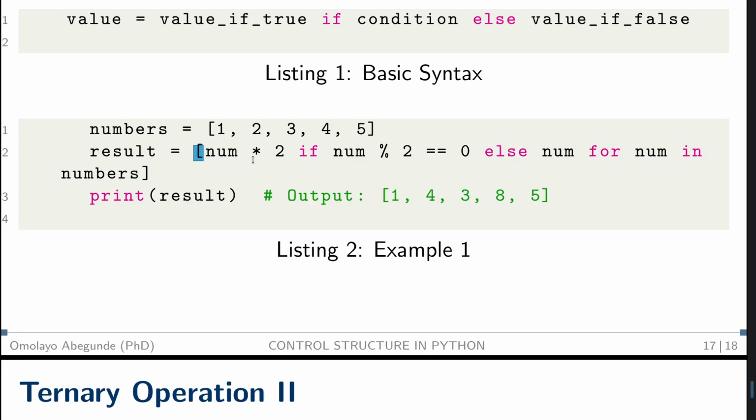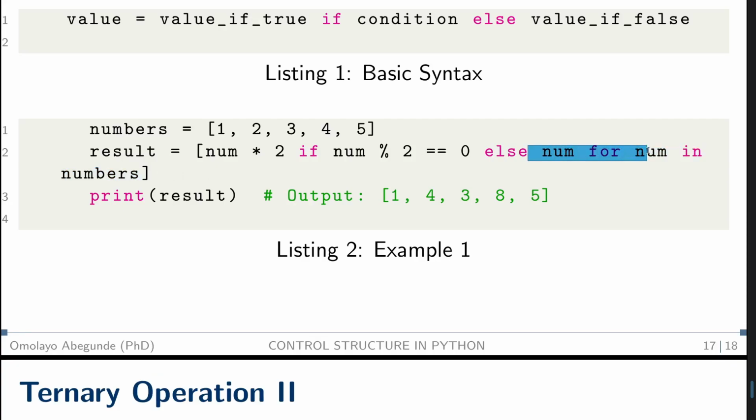But remember one thing: Python code first checks what is inside. We first loop it, for number in numbers.